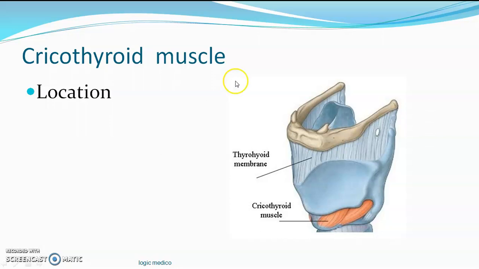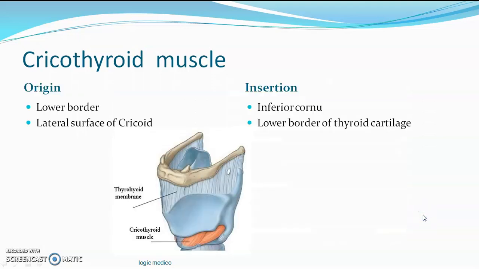So the location of the cricothyroid muscle is very interesting. All the muscles of the larynx are underneath the mucous membrane. They are on the inner aspect of the larynx. This is the only muscle placed on the external aspect or the outer aspect of the larynx. If you open up the skin of a patient while doing a surgery, we can see this muscle just beneath the subcutaneous tissue. So its location is on the external aspect of the larynx at the junction between cricoid cartilage and thyroid cartilage. Okay, what is the location?